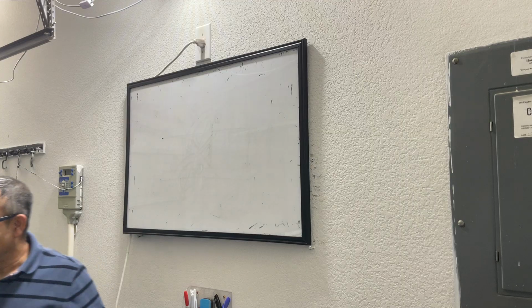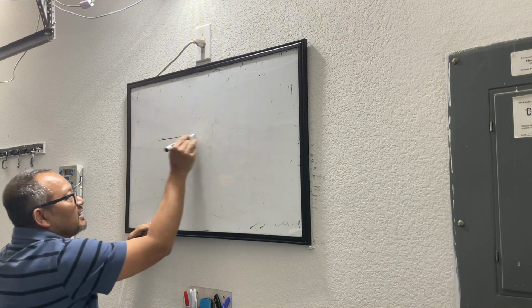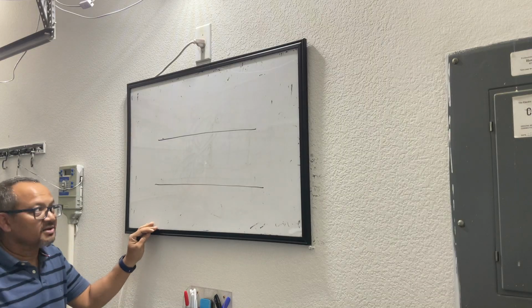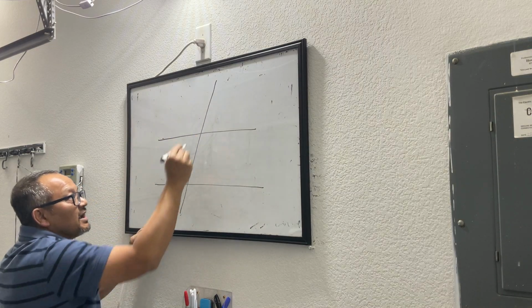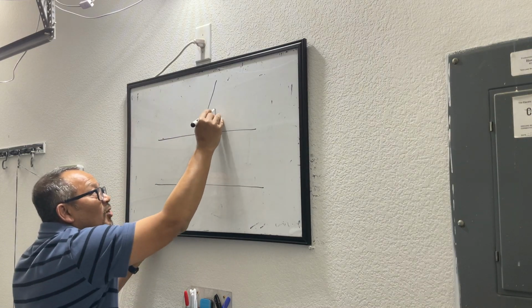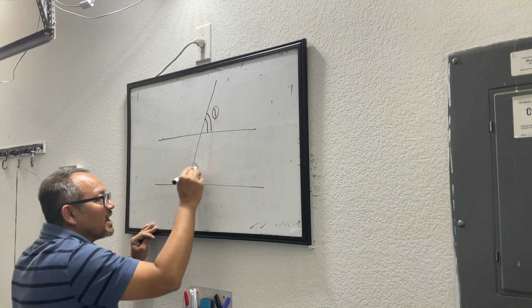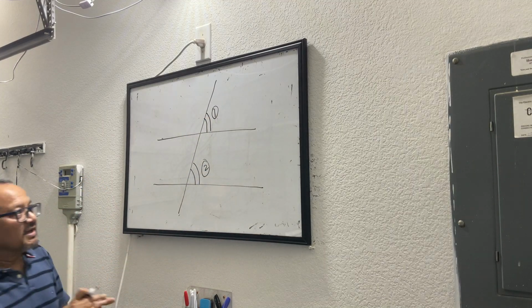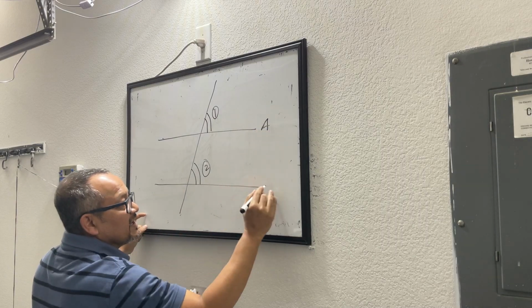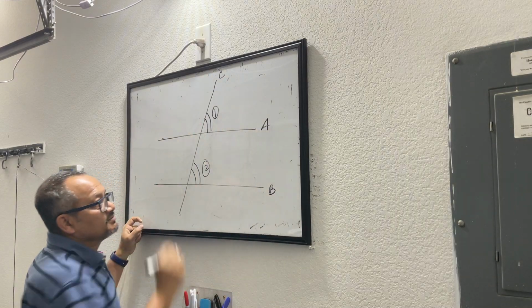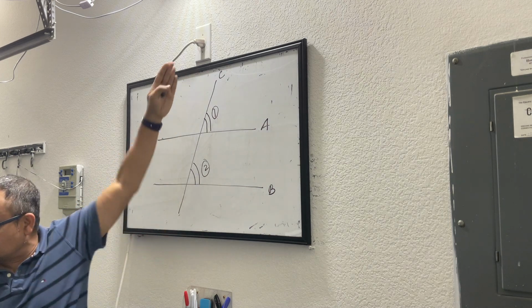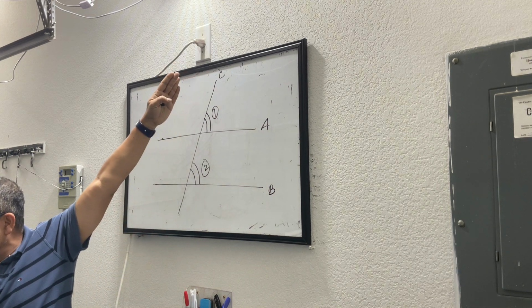Okay. So now you have got the term stuck in your brain. I'm saying this angle 1 and this angle 2 are corresponding angles. Why? Because let's say this is line A, this is line B, and this is line C. A and B are parallel lines, and line C is the intersecting line.